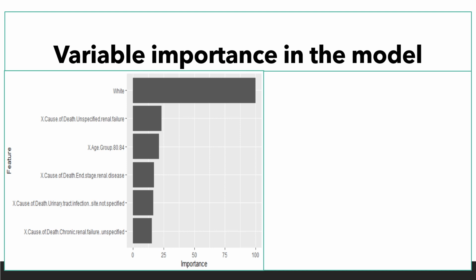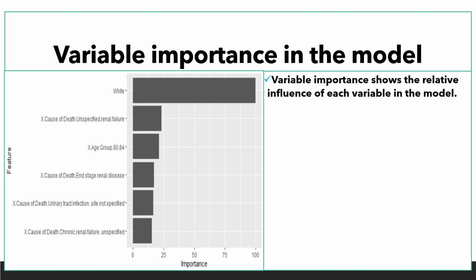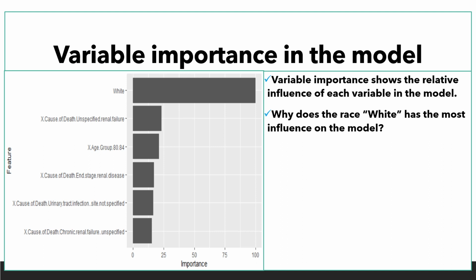Now let us see which variable had the most influence on the prediction. First, let's define variable importance. Variable importance shows the relative influence of each variable in the model. But why does the race white have the most influence on the model? This is because the race white has the most data compared to all other races.